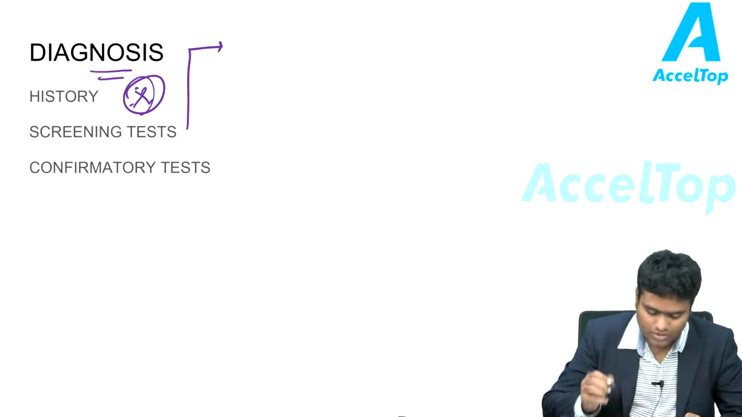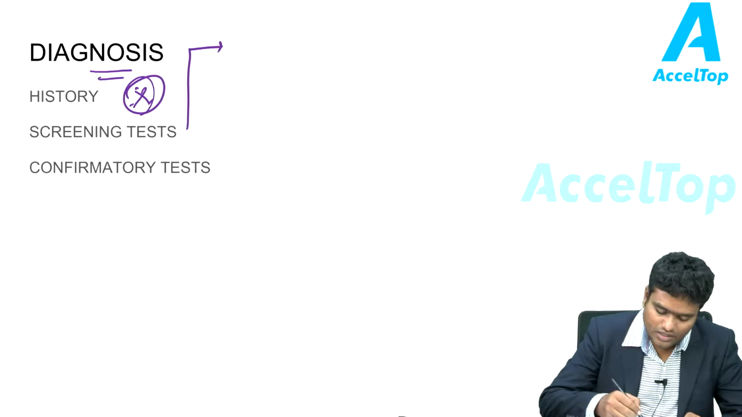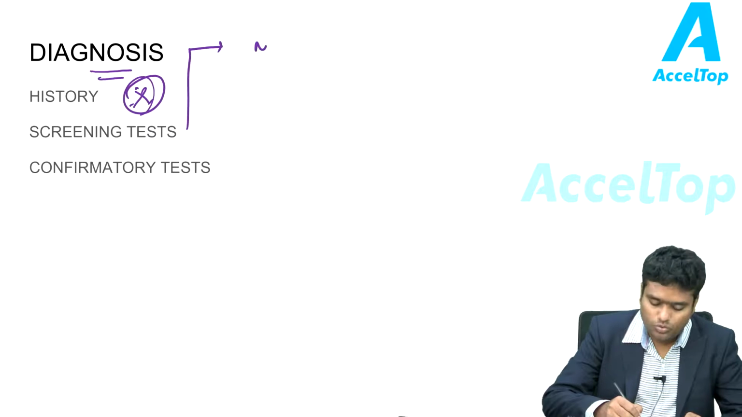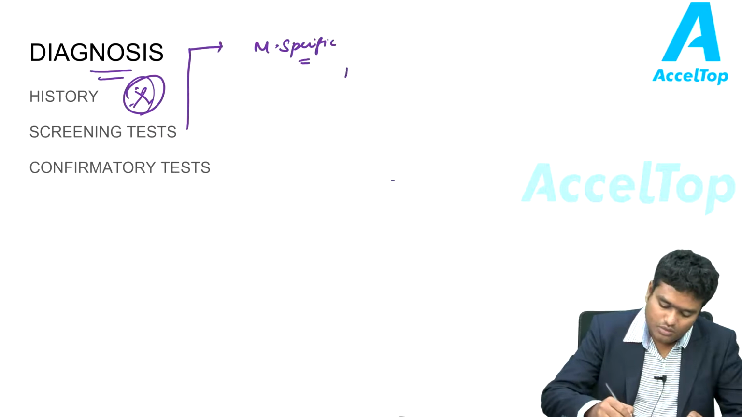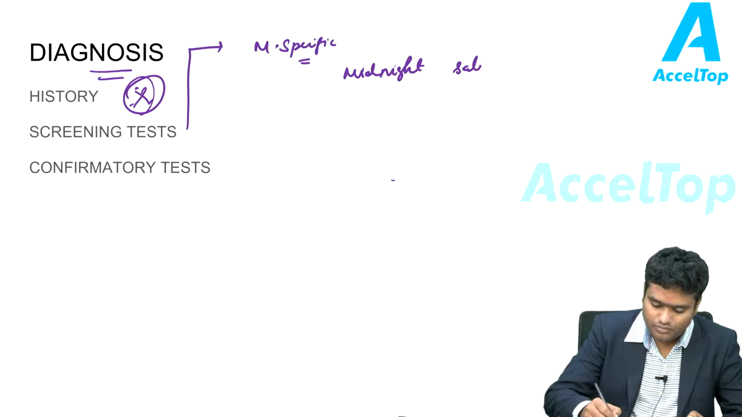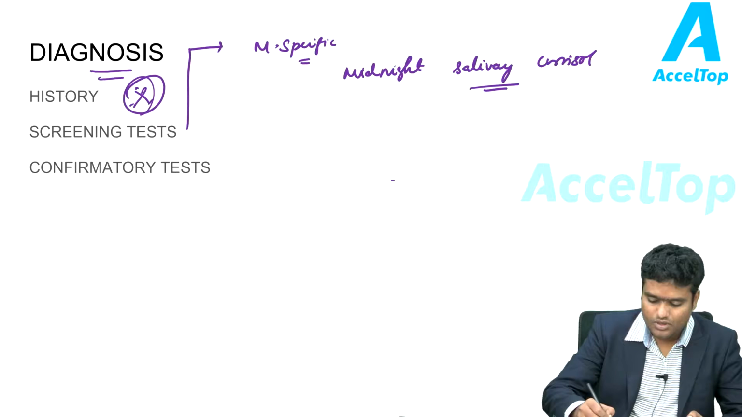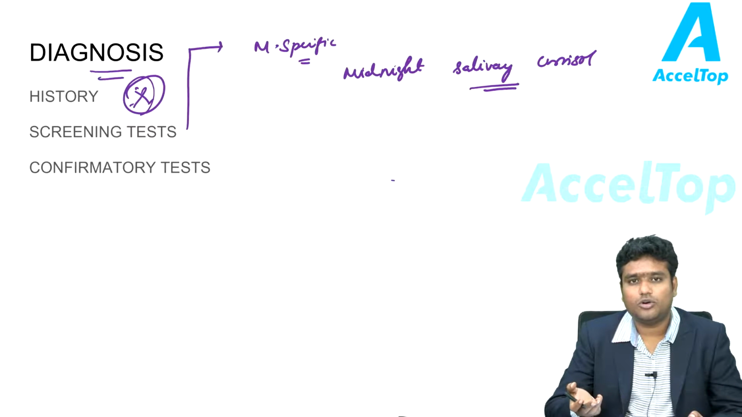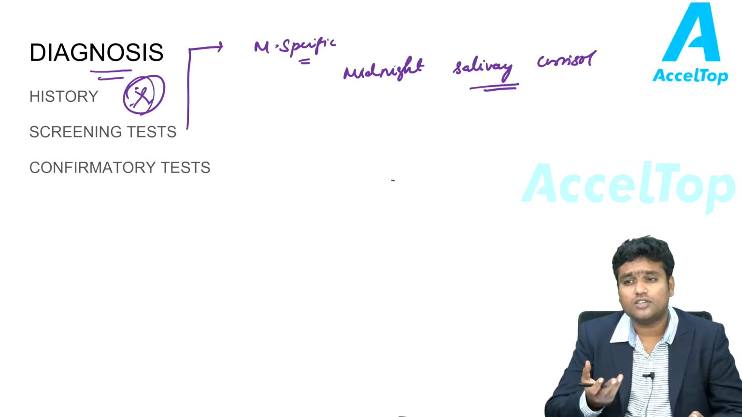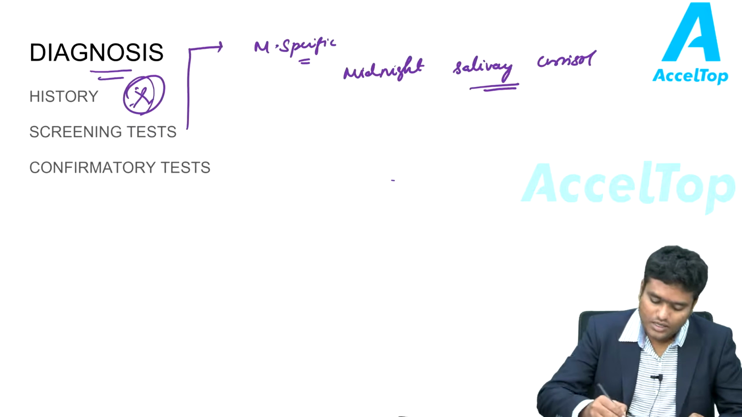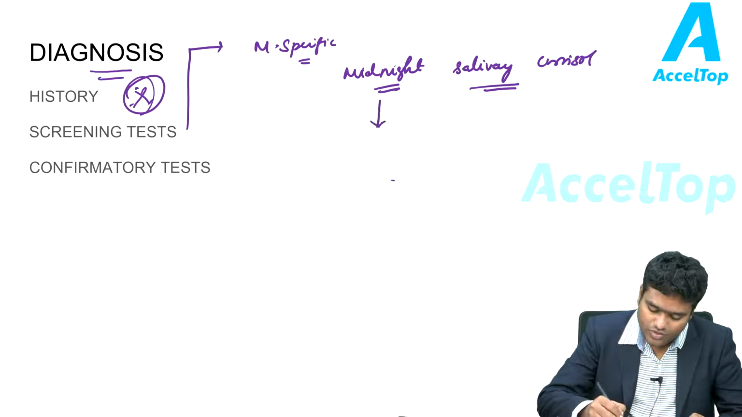Next, you screen the patient for Cushing syndrome. What are the screening tests available? The most specific test is midnight salivary cortisol. You can check a salivary cortisol in the morning or the afternoon, so why should we check salivary cortisol at midnight? This is because at midnight, the steroid levels will be very, very low.